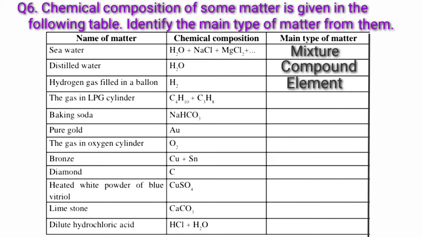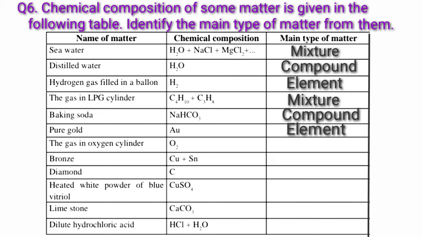Name of matter the gas in LPG cylinder. Chemical composition C4H10 plus C3H8. Main type of matter mixture. Name of matter baking soda. Chemical composition NaHCO3. Main type of matter compound. Name of matter pure gold. Chemical composition Au. Main type of matter element.